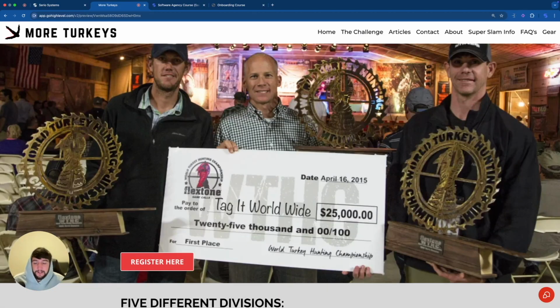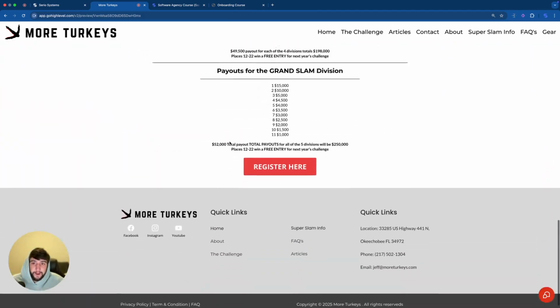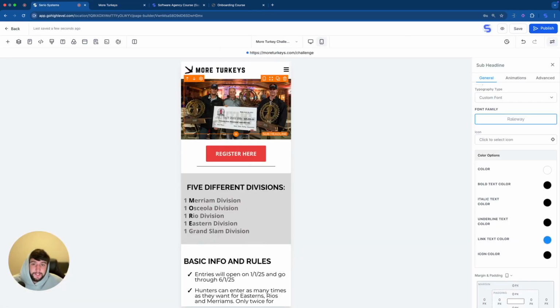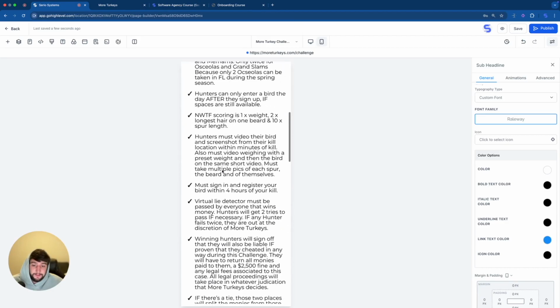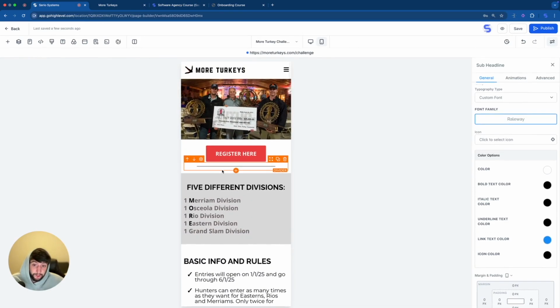I would say 95% of people that are going to be looking at this website are going to be on the phone. So I'm not going to spend so much time worrying about how amazing it looks on the desktop when I know everyone's going to be looking on their phones, which is another really important thing to think about when you're building websites. Make sure the phone view looks amazing, which as you can see is going to look like this. I think this phone view is way better than the desktop view, and I'm pretty happy with how the structure of it turned out.